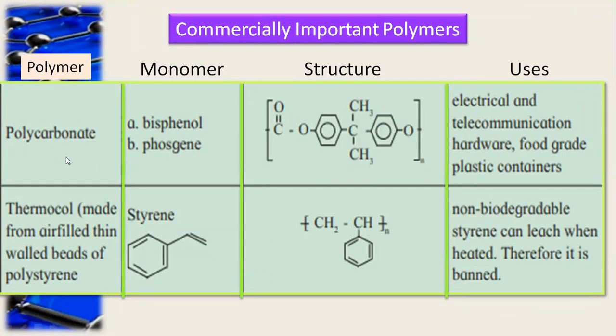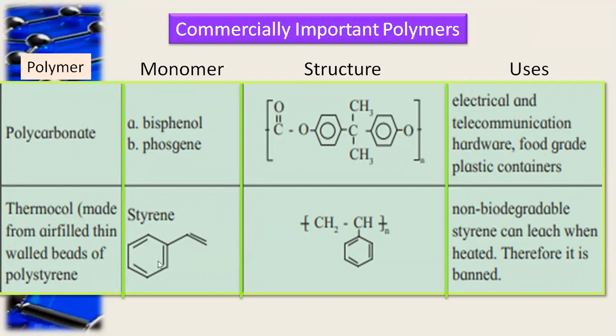Polycarbonate. See, this is an example of the polymer polycarbonate. Monomers used are bisphenol and phosgene. Important uses of polycarbonate are in electrical and telecommunication hardware and food grade plastic containers. And the last one is thermocol.